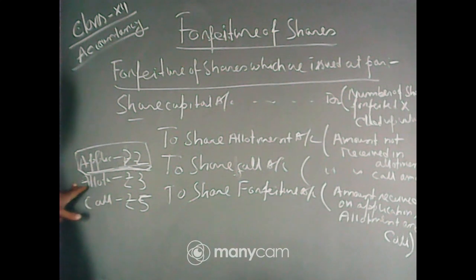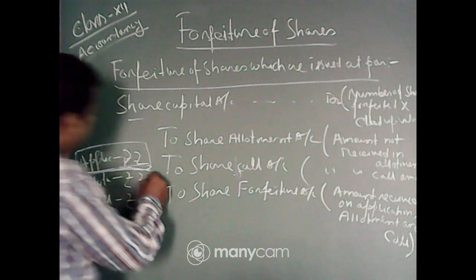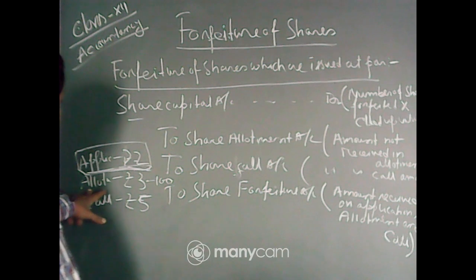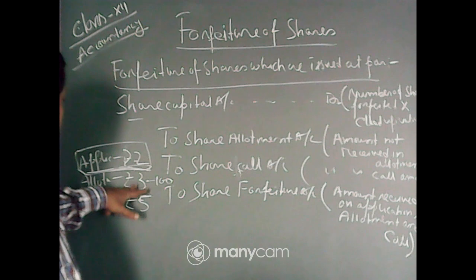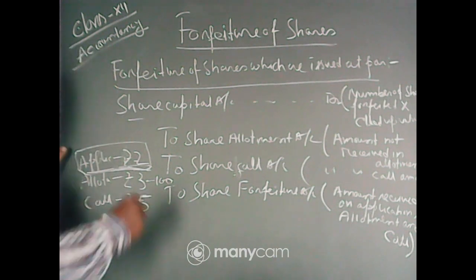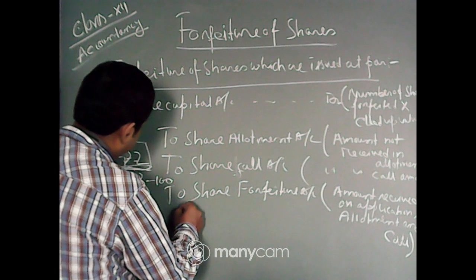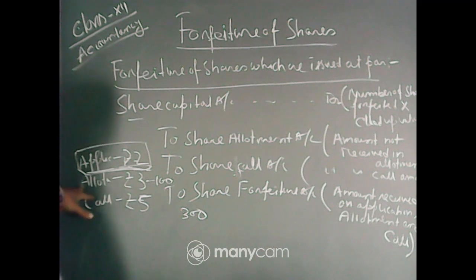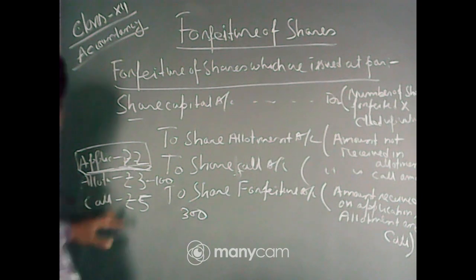Now in the case of allotment, suppose we cannot receive money on 100 shares. This allotment money is rupees 3 per share, so he is failing to pay 300 rupees, and the company decides, after the allotment money is due, that this share should be forfeited.